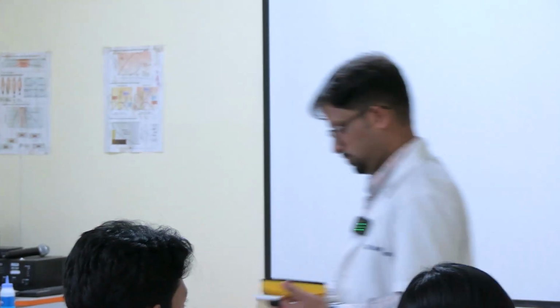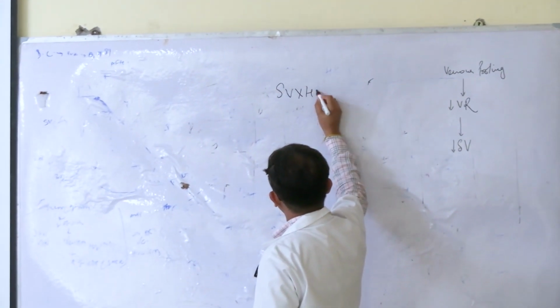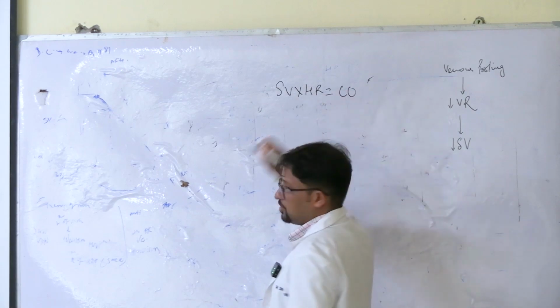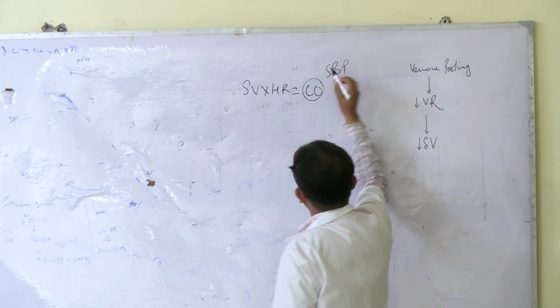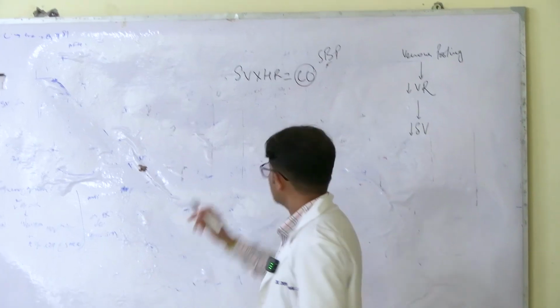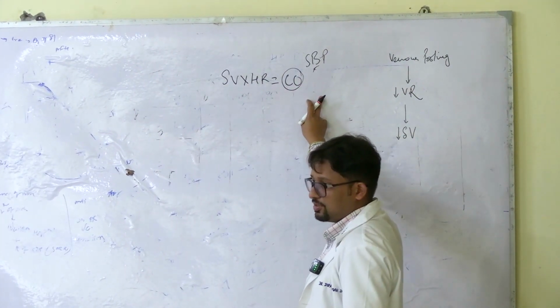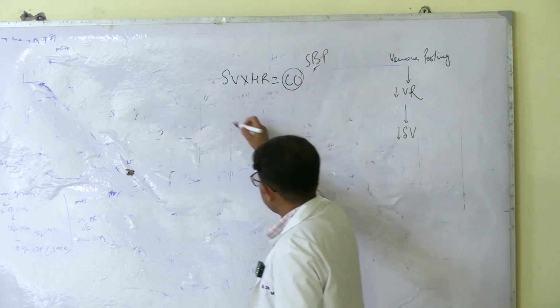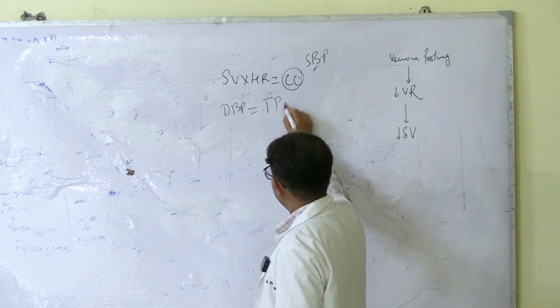Force of contraction will decide stroke volume. The stroke volume multiplied by heart rate, what is this? Cardiac output. Systolic blood pressure is determined by cardiac output. So if you are asked the determinant, this is always cardiac output. Both these factors will determine the systolic blood pressure. For diastolic blood pressure, the determinant is total peripheral resistance.